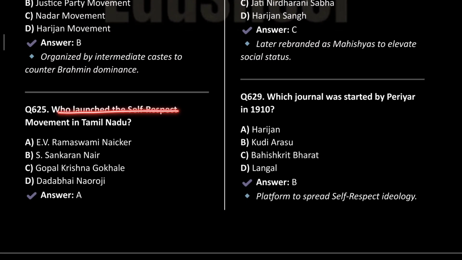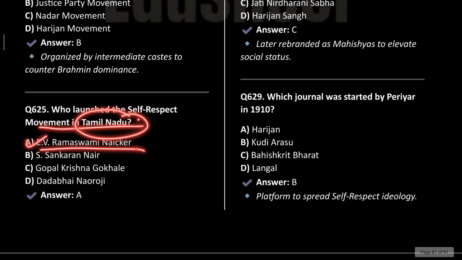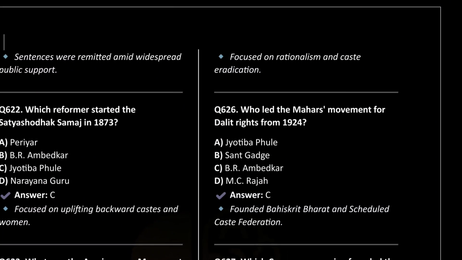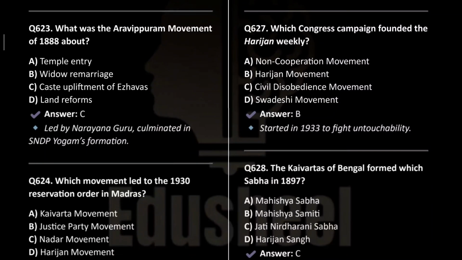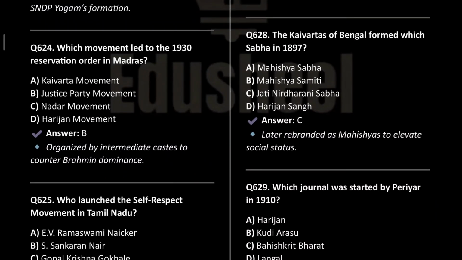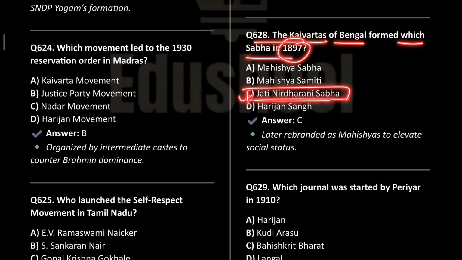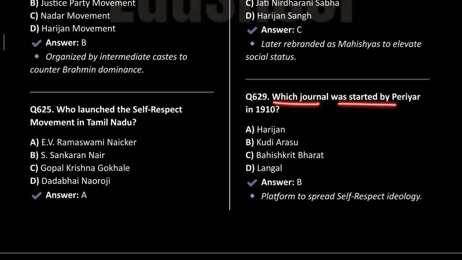Who launched the self-respect movement in Tamil Nadu? It was launched by E.V. Ramaswamy Naicker. Next, who led the Mahar movement for the Dalits from 1924? This was B.R. Ambedkar. Which Congress campaign founded the Harijan weekly? The Harijan movement. The Kaivartas of Bengal formed which Sabha in 1897? This was the Jati Nirdharini Sabha. Which journal was started by Periyar in 1910? This was Kudi Arasu.